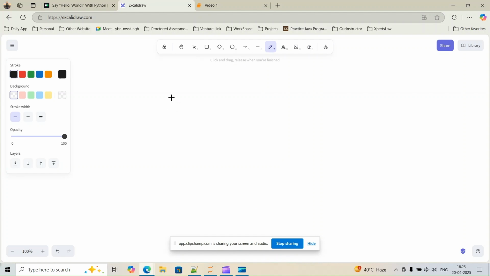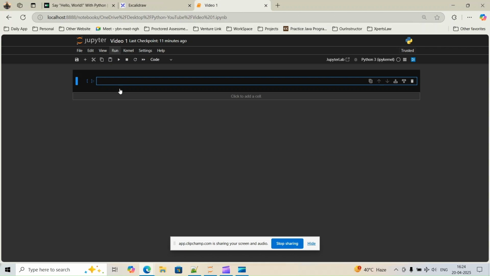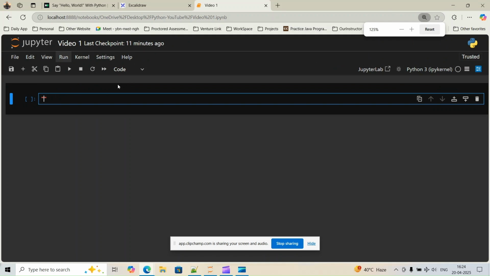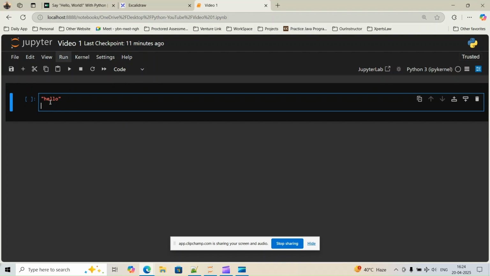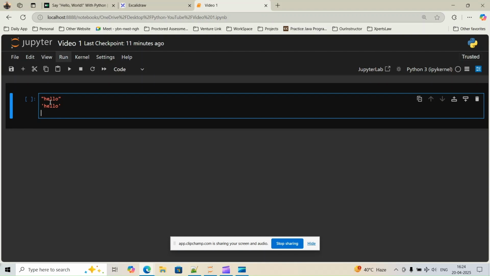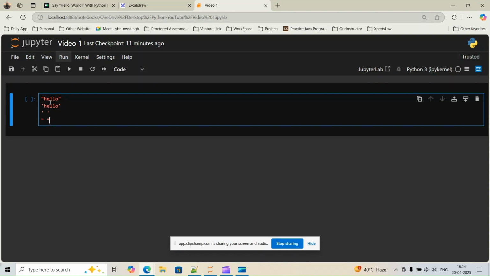So basically, a string in Python is a sequence of characters enclosed within single quotes or double quotes. Anything written between single quotes or double quotes is treated as a string in Python. It can be a word, a sentence, or even an empty string. For example, I have written hello in double quotes. So this is a string. If I write it in single quotes, this is also a string. And it can also be empty, like a space. The space will also be treated as a string, even in double quotes.